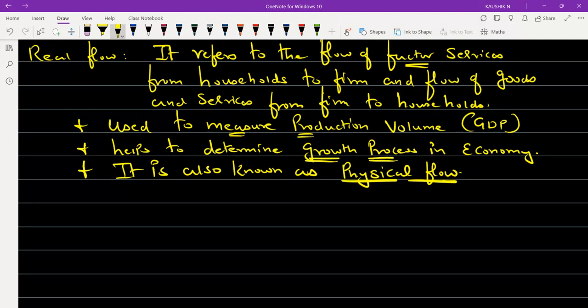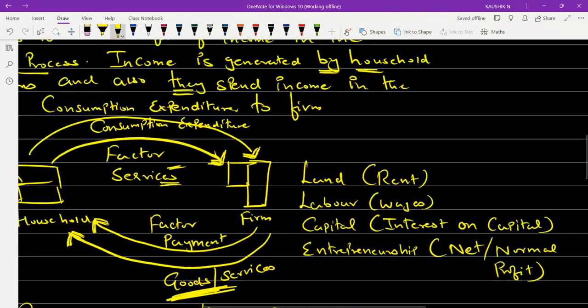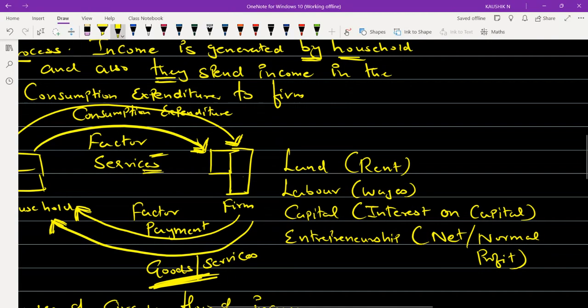Again, you can correlate with your accountancy concept. When we say real, it includes your assets. Real account includes your assets. So what are the items that we are considering as your factor services? Land, labor, capital, and entrepreneurship, right?